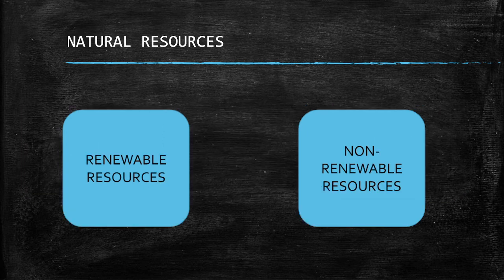There are two types of natural resources: renewable resources and non-renewable resources. Renewable resources are those which can be renewed again and again, like water. If we don't use it excessively, if we use it in limit, then it is a renewable resource. And non-renewable resources are those which are going to end in some years if we don't use them carefully.